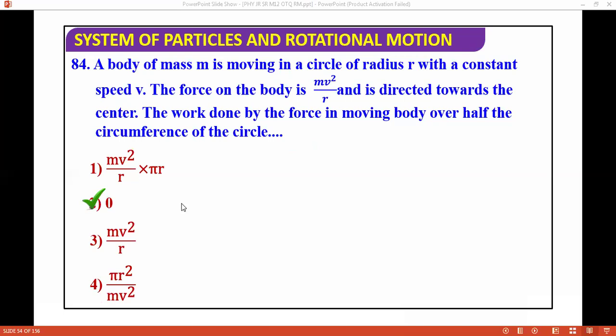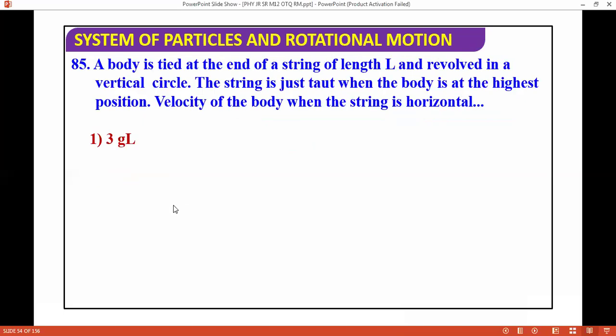Next question: a body is tied at the end of a string of length L and is revolved in a vertical circle. The string is just taut when the body is at the highest position. What is the velocity of the body when the string is horizontal? This is vertical circular motion. It's a very easy question.